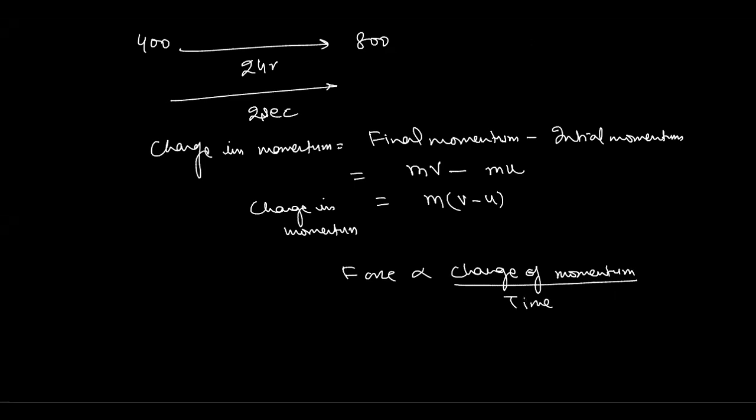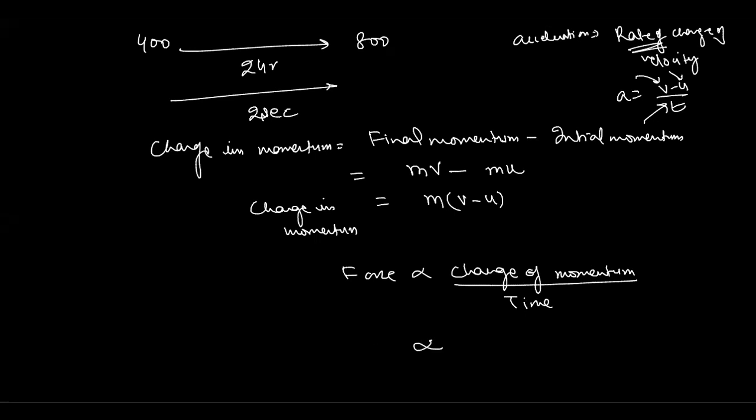For example, if I'm saying that acceleration is rate of change of velocity, this is acceleration. So it simply means that a is equals to v minus u, final velocity minus initial velocity, divided by time. So rate of change means dividing by time. The rate of change of momentum means simply change of momentum divided by time.